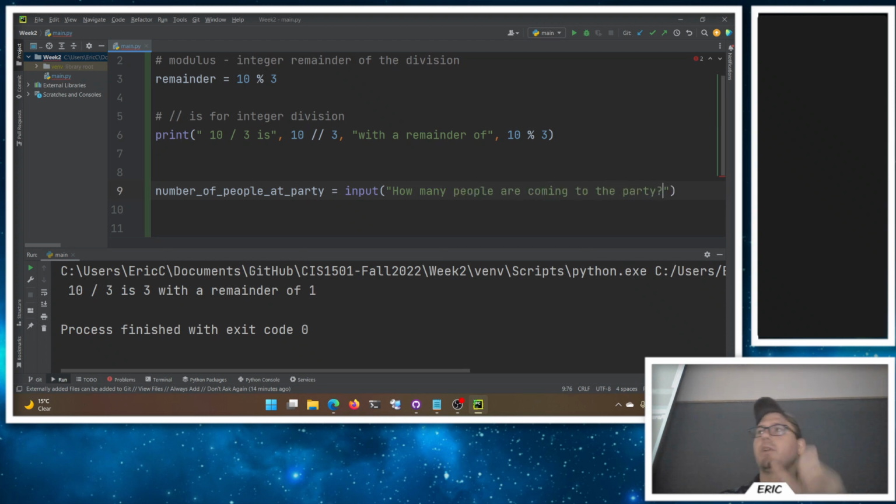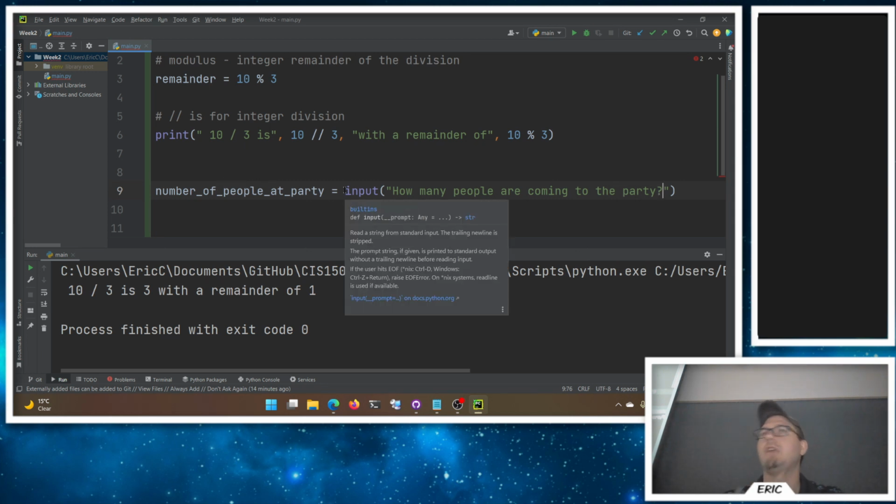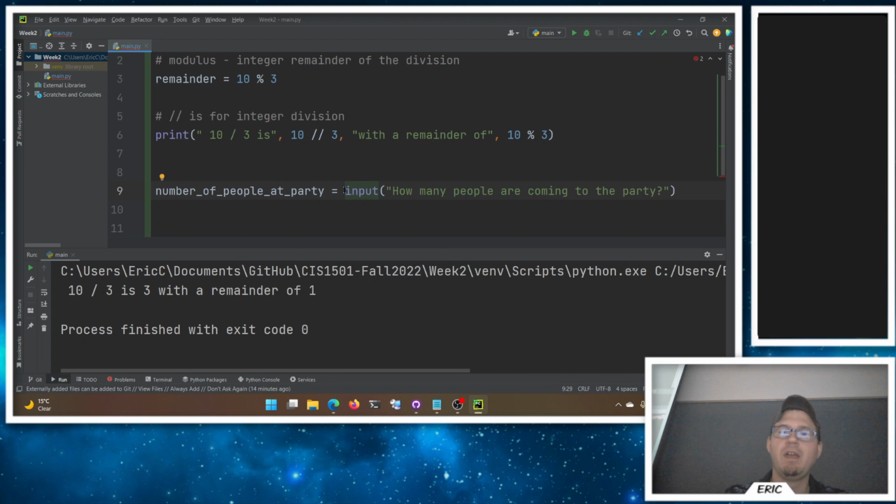And then if we're going to do arithmetic with this, we need this as an integer value. You can't really do arithmetic with strings. Yes, you can multiply strings, but that's not arithmetic. You just get a longer string, and that's not really what you want it to do. So I'm going to tell Python, hey, I want all of this as an integer.